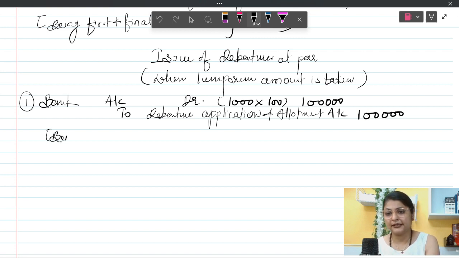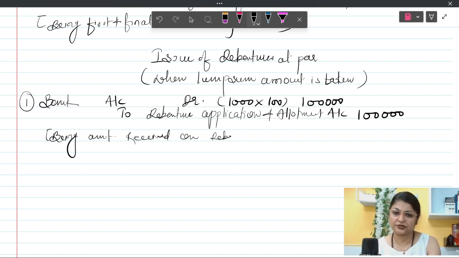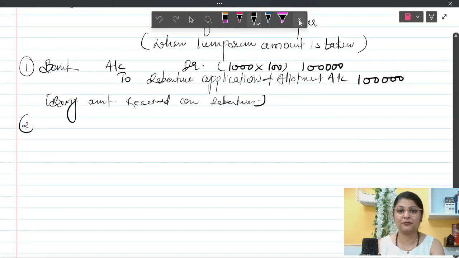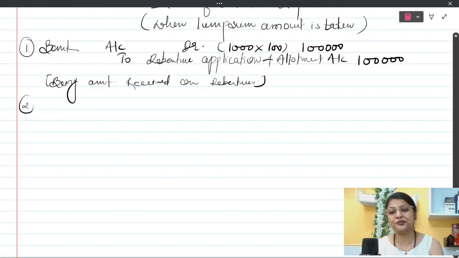Being amount received on debentures. Now, like in previous case, here also what are we going to do? This temporary account, debenture application and allotment, will be closed by transferring it to 10% debenture account.